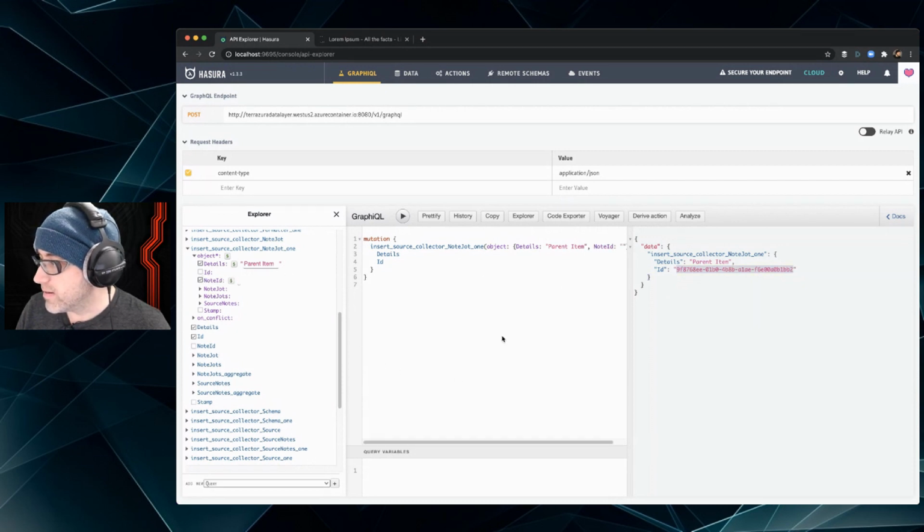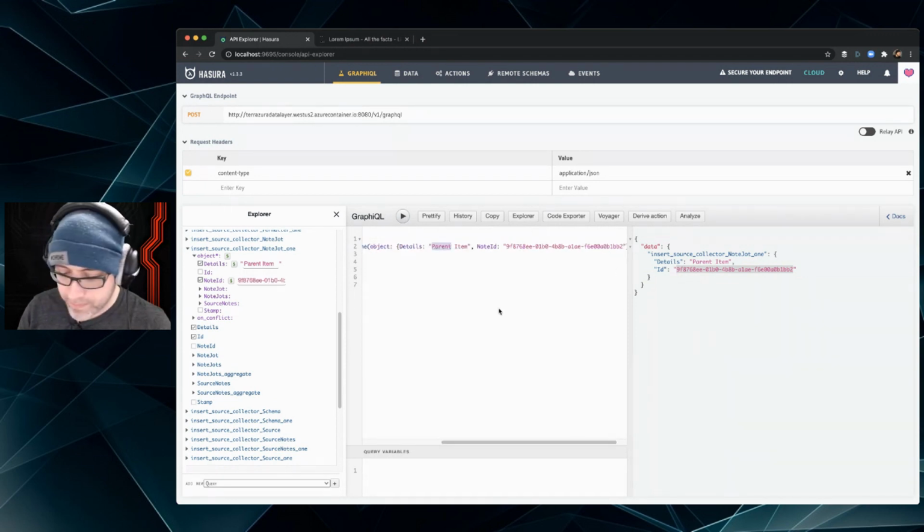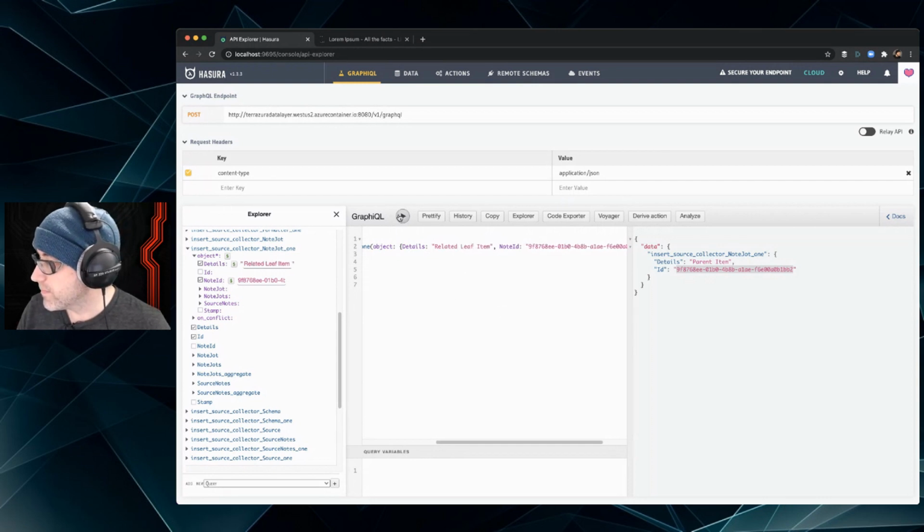We're going to add the elephant ear here and add that. Related leaf item. There we go. And then let's take that item and nest it even deeper because it's recursive, right? Item 2. And did we do details that are duplicate? Can we do duplicate? Oh, it looks like I just made a duplicate. Yeah.